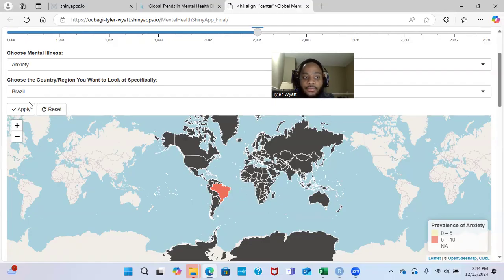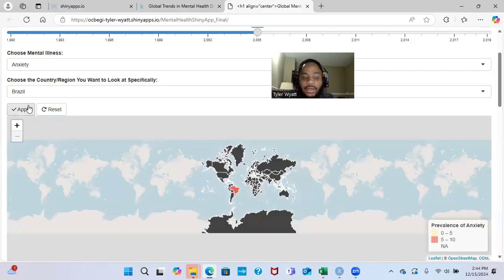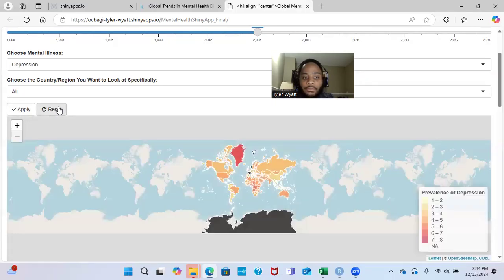And lastly, you have the apply button, which you can click to update the map as you select a specific year, mental illness, and country, along with the reset button, which you can click to revert back to the default view.